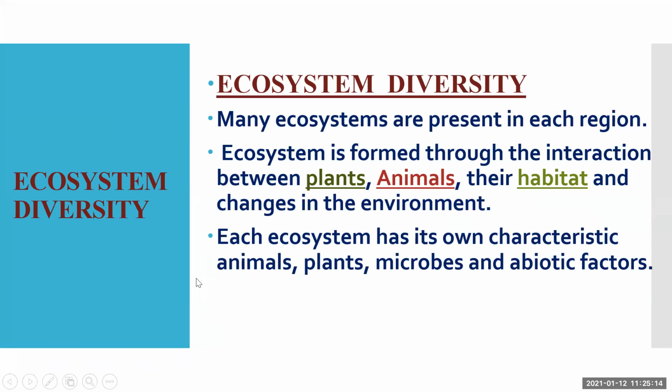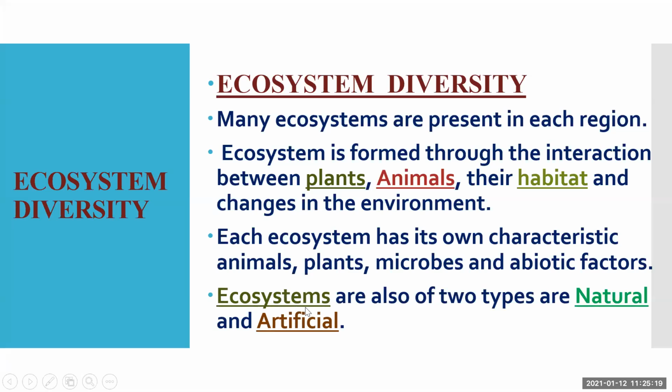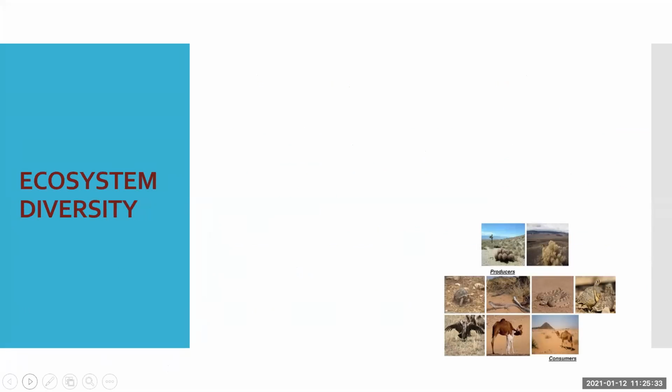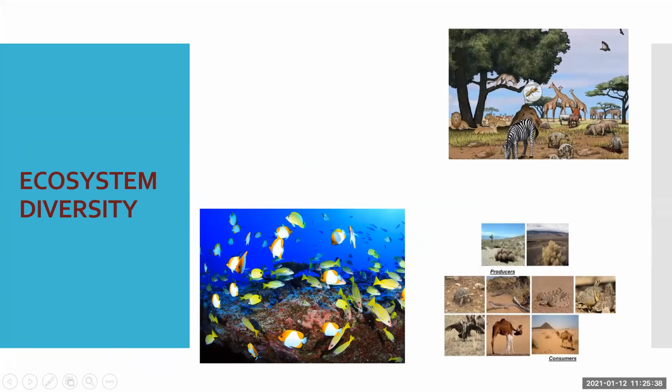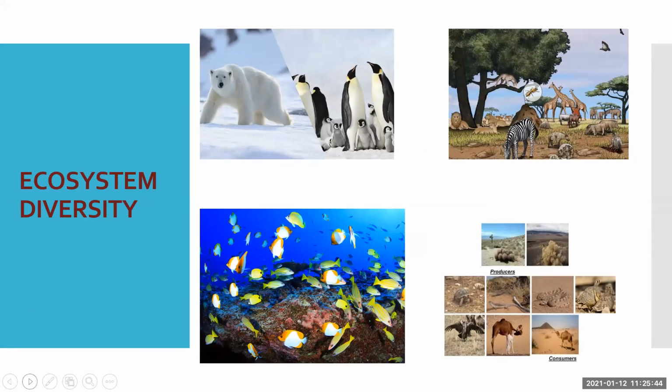Each ecosystem has its own characteristics: animals, plants, microbes, and abiotic factors. Ecosystems are also of two types: natural and artificial. A natural ecosystem is naturally present, and an artificial ecosystem is made by man. See, these are examples of ecosystems: aquatic ecosystem, desert ecosystem, polar region ecosystem, which means there is variety. You will find different animals adapting to their environment, living in that particular geographical area.